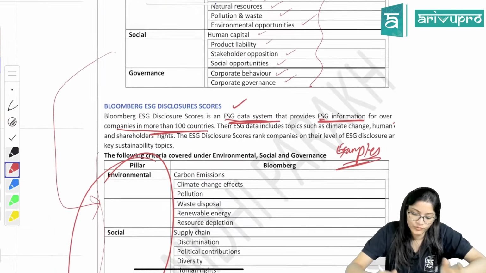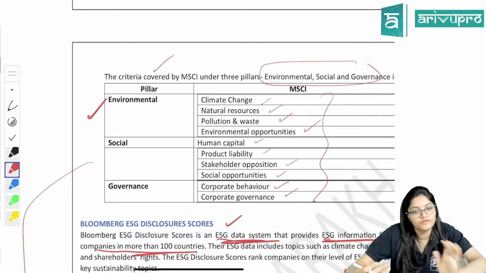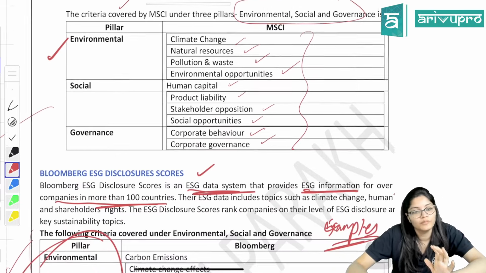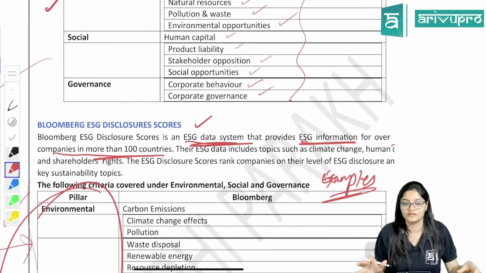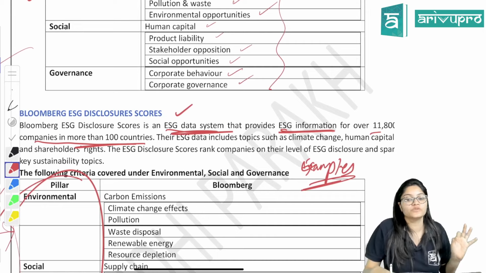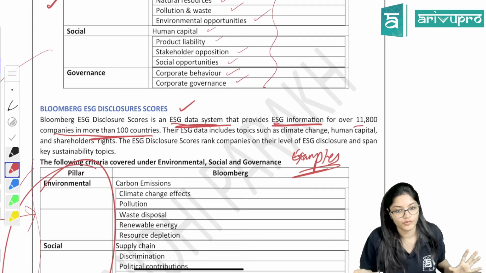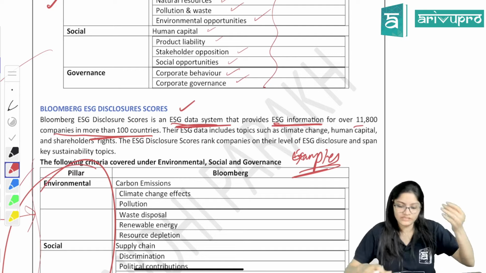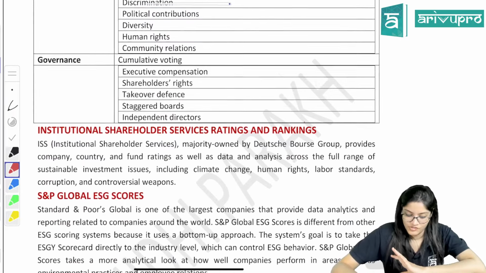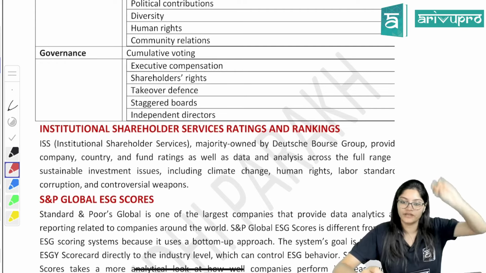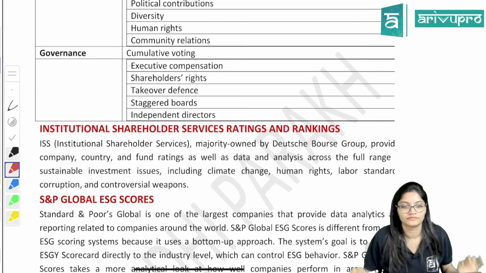So if Bloomberg is asked, then also we will write the same thing. If MSCI criteria is asked, then also we are going to write the same thing only, right? But what are Bloomberg ESG disclosure scores? It is nothing but a data system which provides you information of over 11,800 companies from over 100 countries. Data will be provided on what criteria? Ma'am, the same copy-paste criteria. Done? So please don't just do hard work, do smart work also. Whatever common things are there, let them be. Common points only we are going to write down.